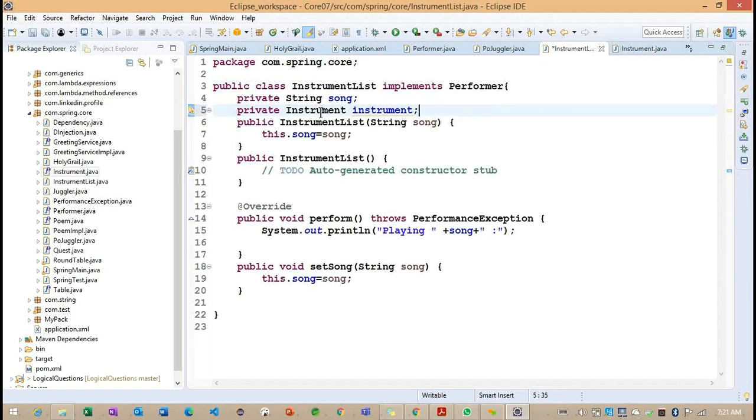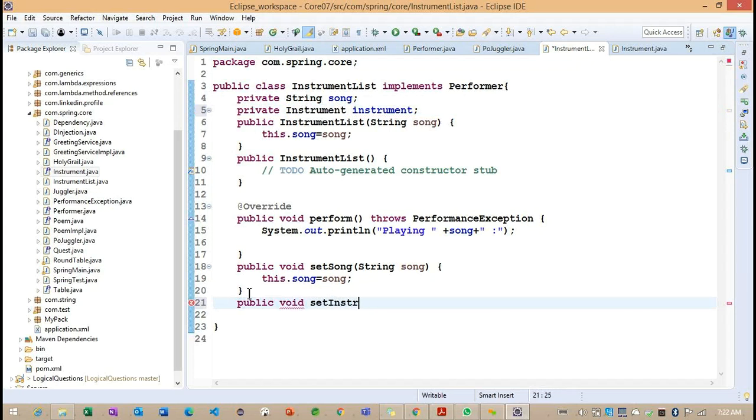Back inside this Instrumentalist class, if I want to work on this instrument also as a setter injection, what step do we need to write? Public void setInstrument. Getting the point?